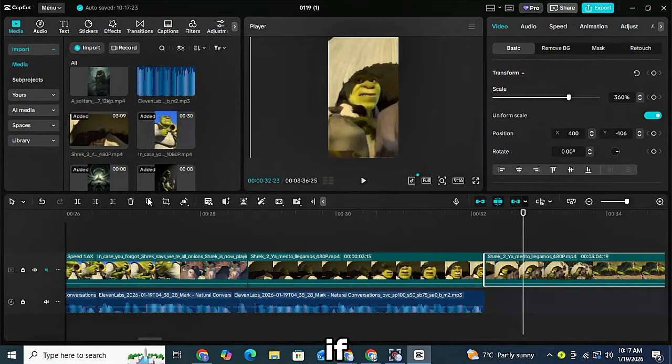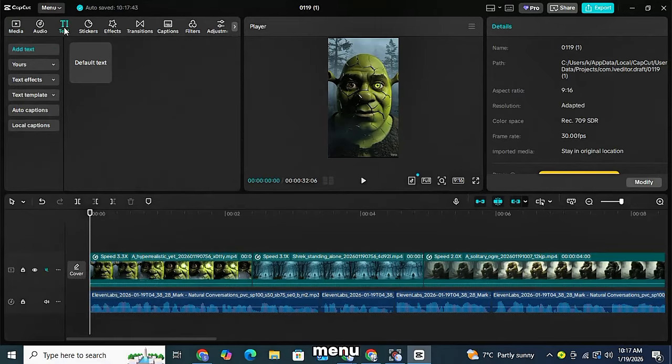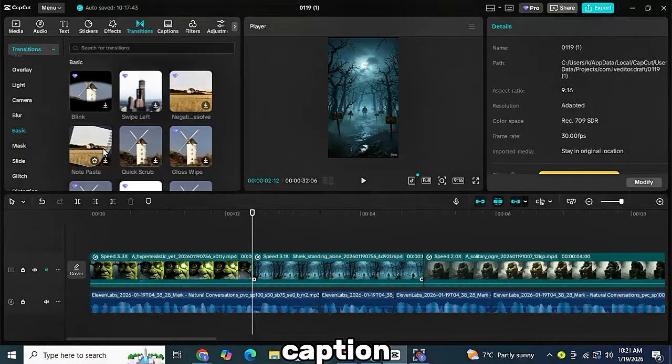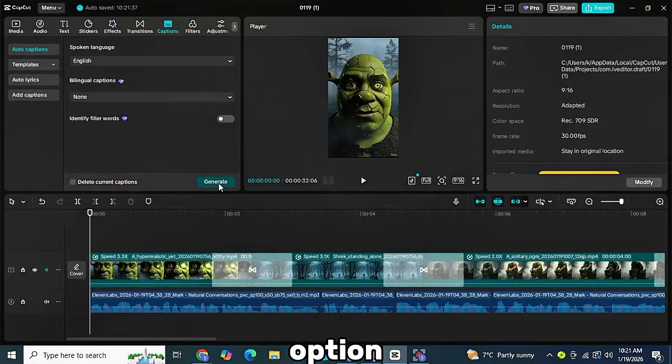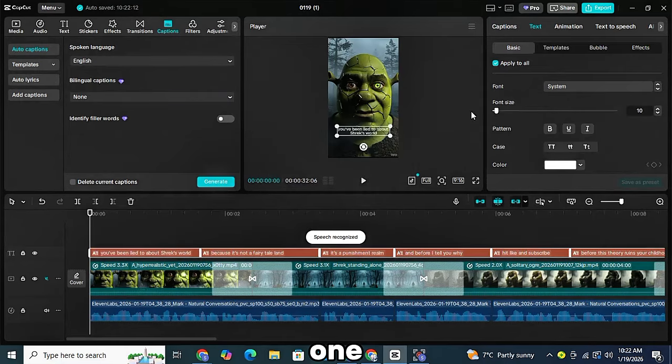After arranging them, if you want to apply transitions between clips, you can easily do so from the editor's effects menu. To generate captions for your video, click on the Text or Caption button, then select Auto Generate Captions or a similar option. Click the Generate button, and your captions will be created automatically in one click.